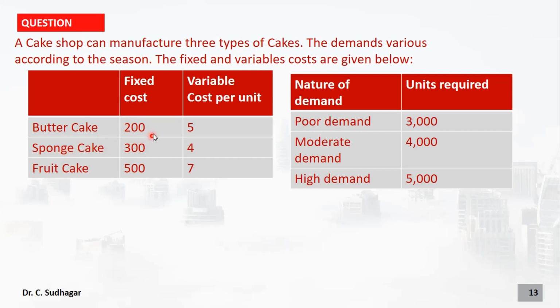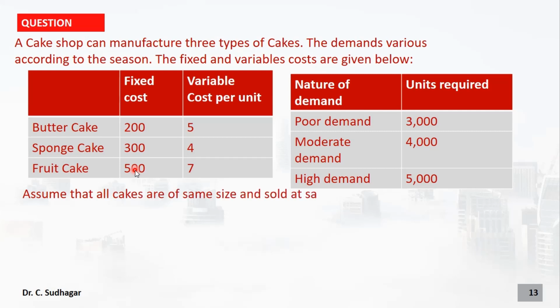It may be the cost of the machine or it can be the display and other costs involved with the labor and marketing, everything involved here. So this is 200 reals if you are manufacturing butter cake. All of them are in terms of reals or any currency. Okay, for our example, we'll take them as reals.